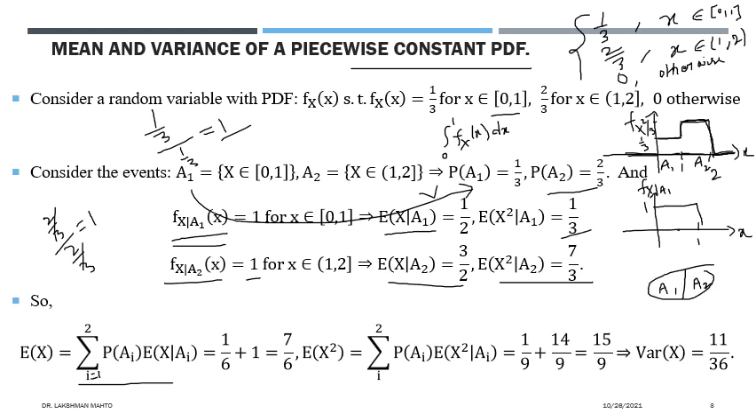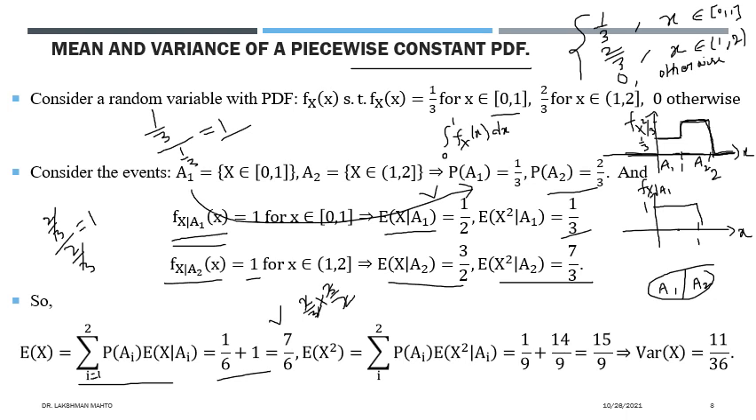Likewise, for A2, what is the probability? It is 2 by 3. And what is the expectation? It is 3 by 2. So 2 by 3 times 3 by 2, what would be the value? The 3 will cancel out, the 2 will cancel out, and we will have only 1. So the expectation of x is 1 by 6 plus 1, that means 7 by 6. So we calculated it directly by the conditioning approach, and the conditioning approach looks much easier.